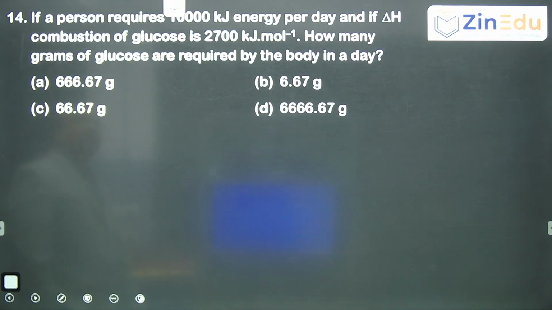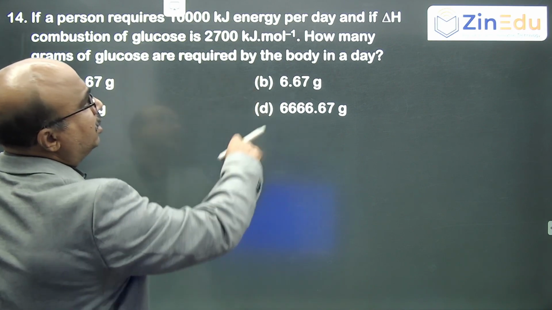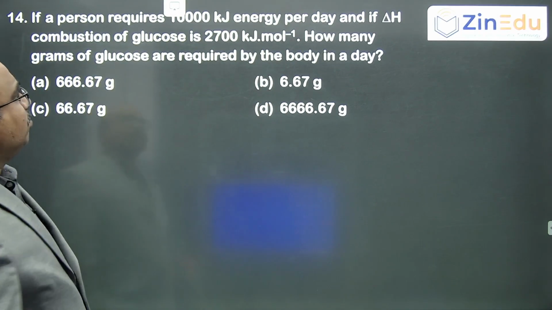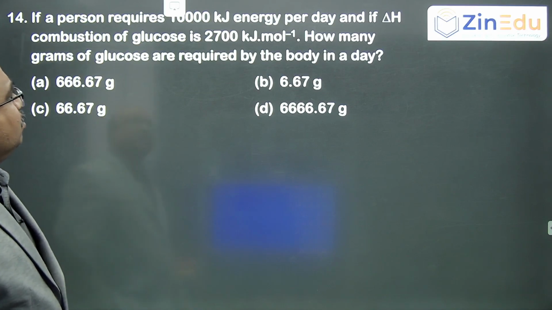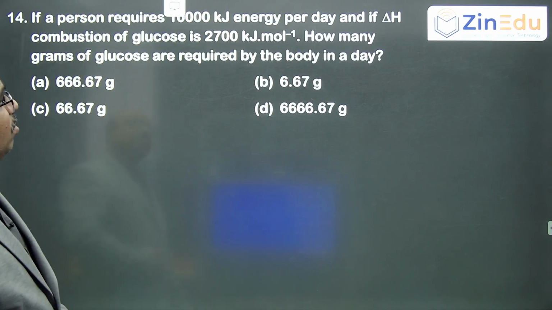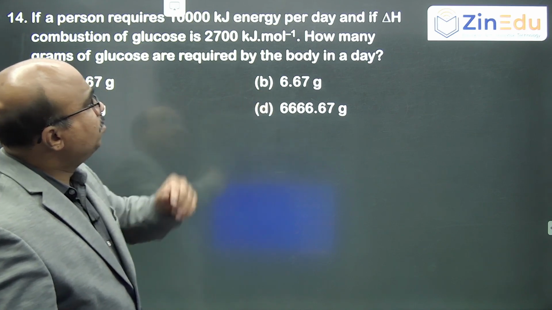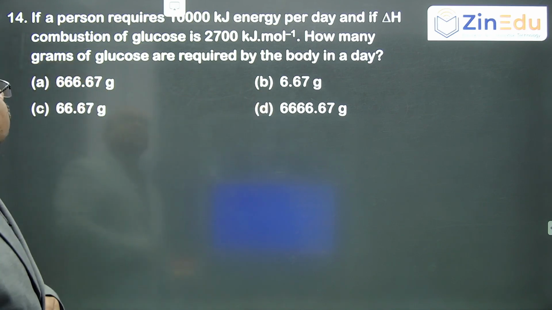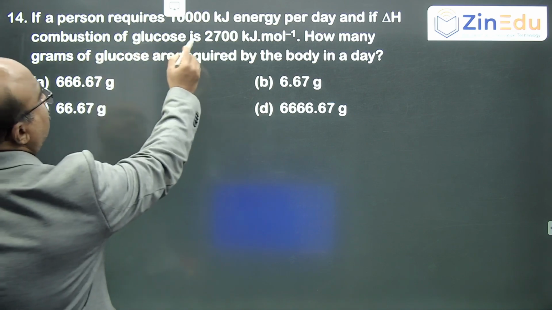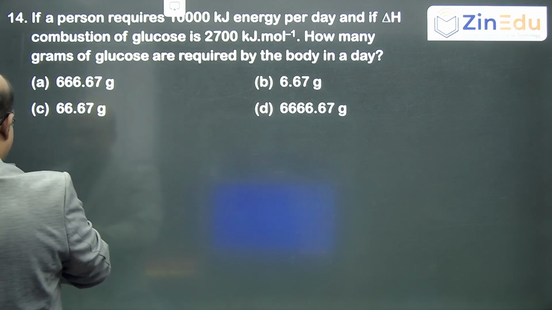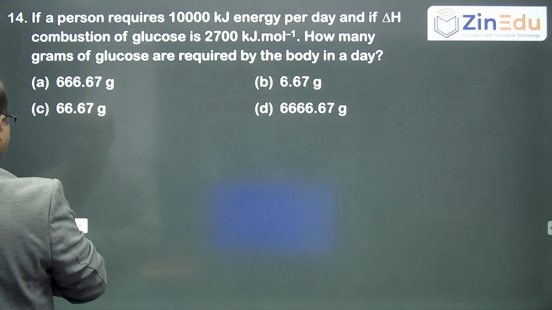If a person requires 10,000 kilojoules of energy per day, if delta H of combustion of glucose is 2,700 kilojoules per mole, how many grams of glucose are required by the body in a day? So a person requires 10,000 kilojoules per day.